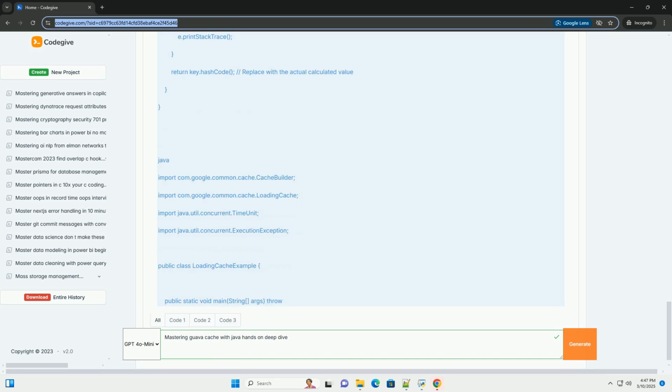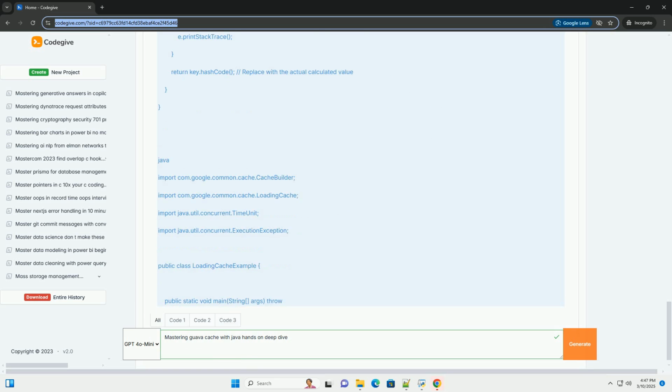Step 3, building a loading cache. A loading cache is a more powerful type of cache that automatically loads values when they are not present. This eliminates the need to manually check for the existence of a key before retrieving its value. Explanation. 1. LoadingCache<Integer, String> creates a loading cache that stores integer keys and string values. 2. maximumSize(1000) sets the maximum size of the cache to 1000 entries.